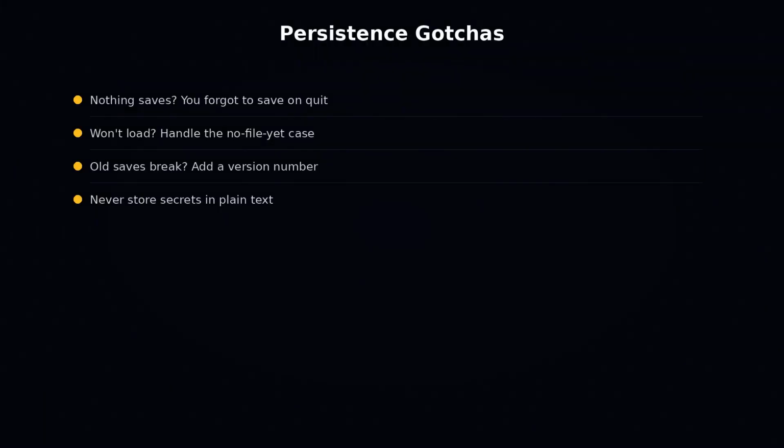A few persistence traps. If nothing saves, you probably forgot to save on quit, or the app was killed before writing. If the file will not load, it may be missing on first run. Always handle the no-file-yet case gracefully. If old saves break after you change your data, you need a version number in the file. And never save secrets in plain text. Tell the agent, and it handles these cases.